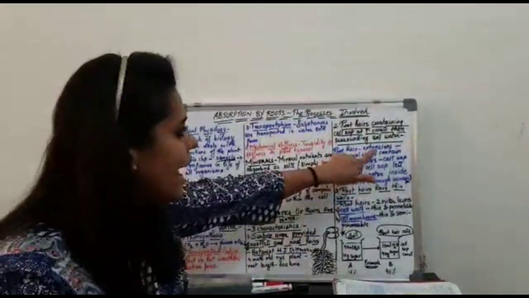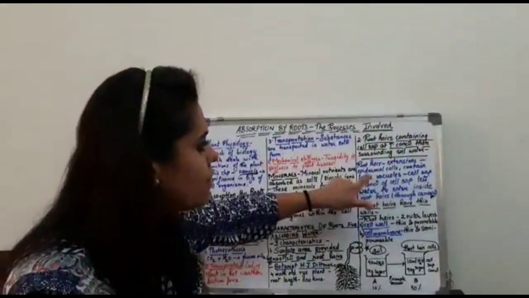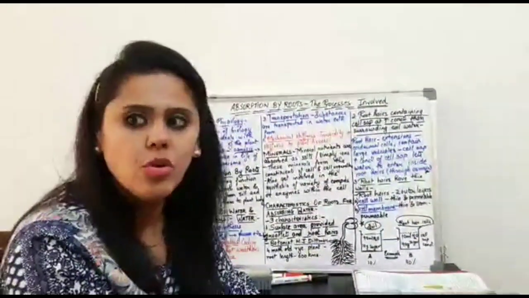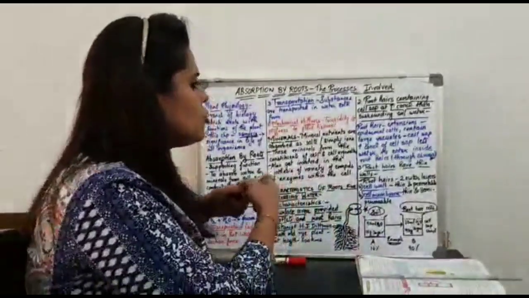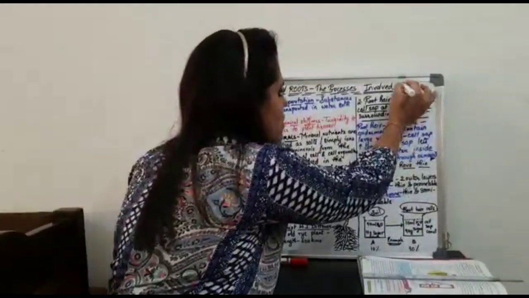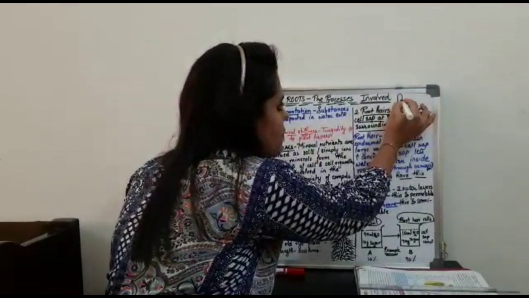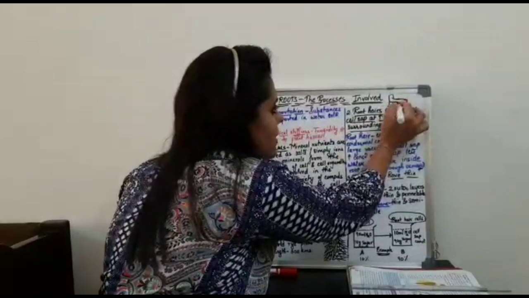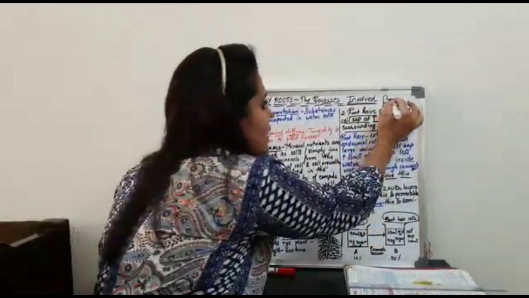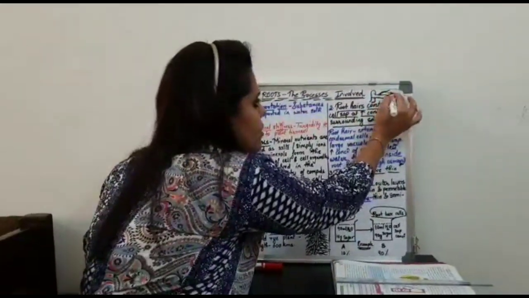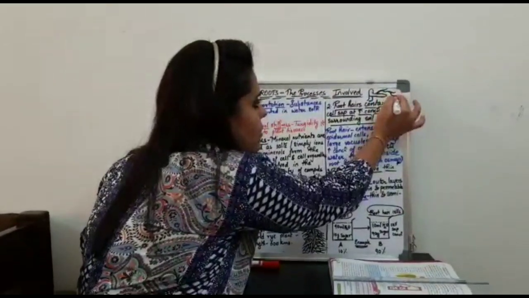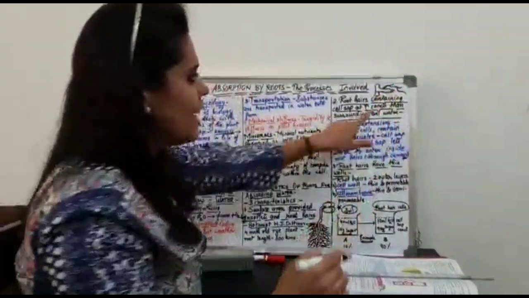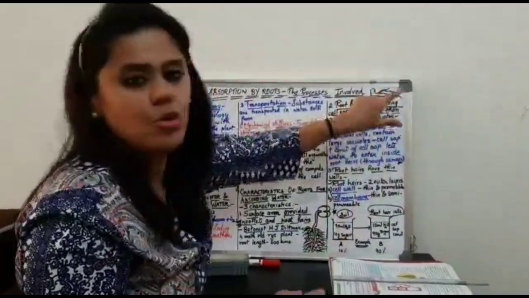These are nothing but the extensions of the epidermal cells of the root. Okay, so roots, I would just draw a diagram over here. For example, if this is the root, if this is the extended root, these are the root hairs, right? This is the structure of the root, epidermal cell of the root. These are the root hairs.